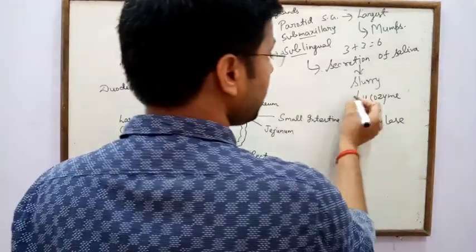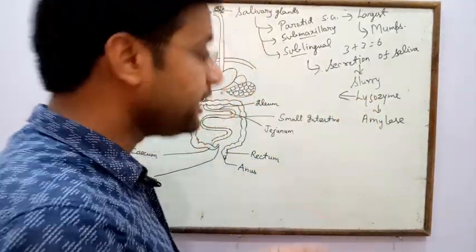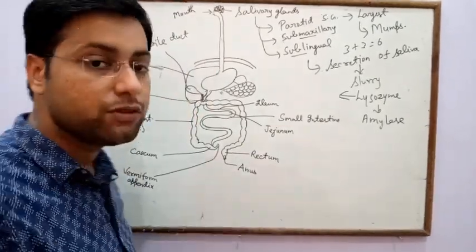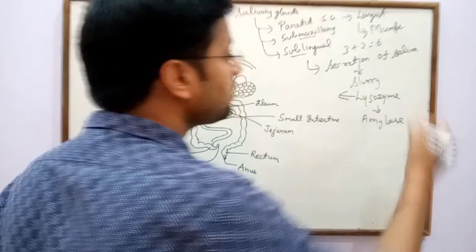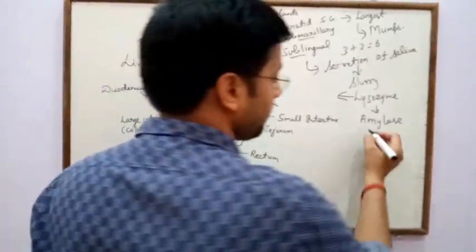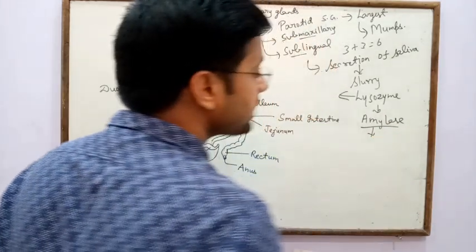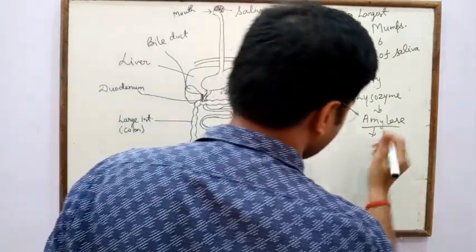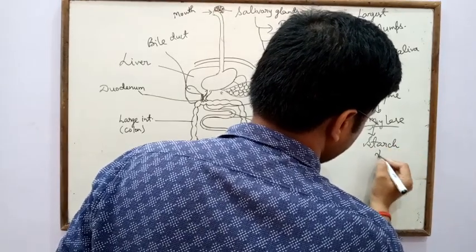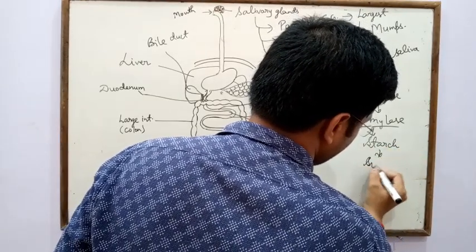Lysozyme helps in killing the microorganisms which enter the mouth through the food material. Salivary amylase helps in the conversion of starch into glucose.